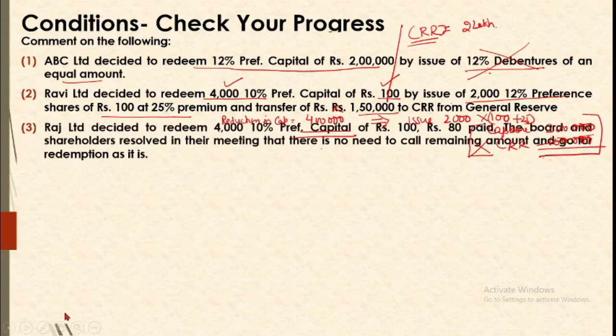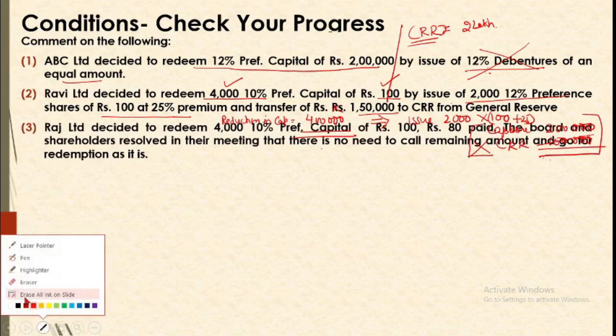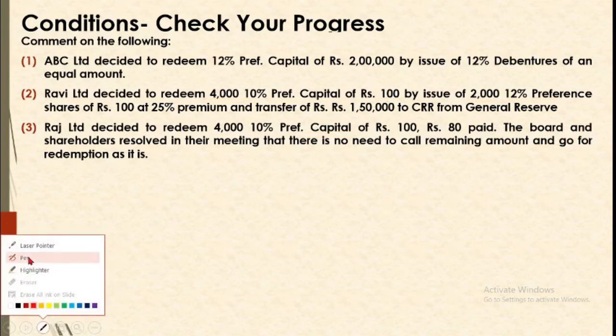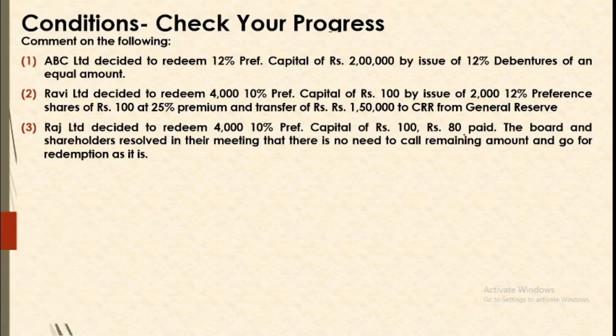Now let us see the next. Okay, now before this let me just remove these writings. Now Raj Limited decided to redeem 4,000 10% preference shares of 100 each, 80 paid. Now the board and the shareholders resolved in their meeting that there is no need to call the remaining amount and go for the redemption as it is. Now can they do so? Can board or the shareholders do so when our conditions of section 55 says that only redemption of fully paid preference shares is allowed? So they cannot do so.